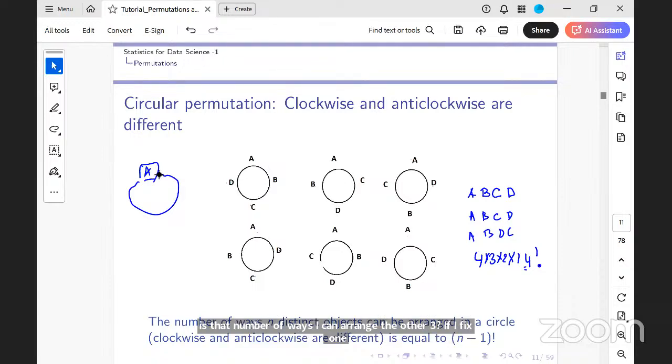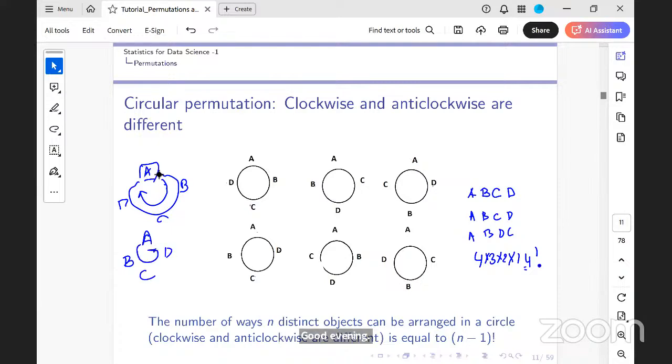Agreed? Now this A, B, C, D is one arrangement in a particular direction. In the other direction, it could be A, D, C, B. In a circular way, whether I start in this direction or that direction, they are the same. Agreed?